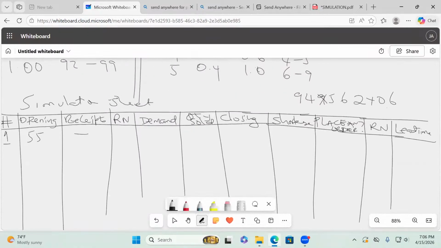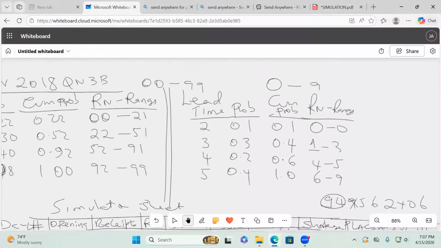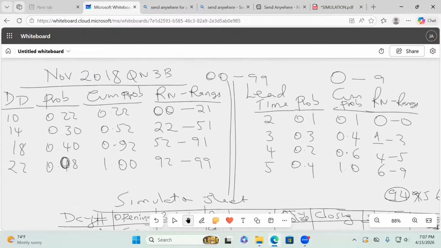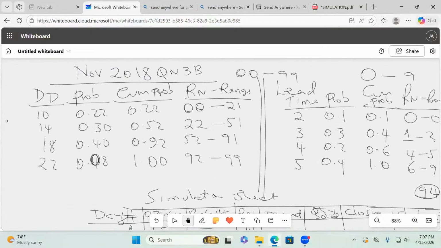So then we shall pick the first 2 random numbers in that list given. Pick 2 at the same time. So you say 94 here, which will translate to what demand, my good students? 94 is here, in between here. So demand of how much? Of 22. Demand of 22, sorry.